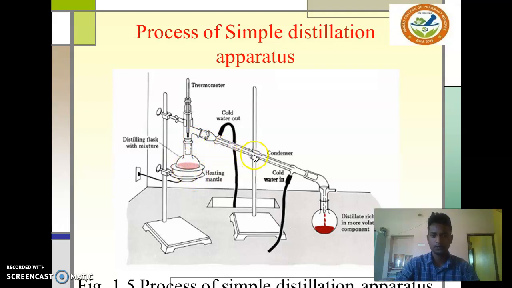The condenser cools the vapor, and the pure form of the compound is collected in a round bottom flask or vessel. This is simple distillation.